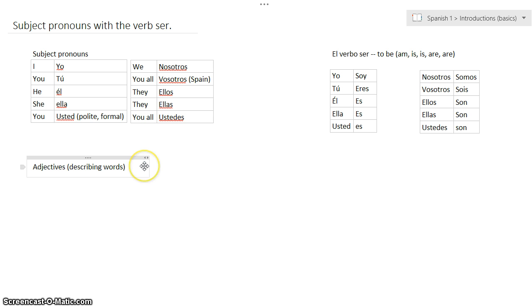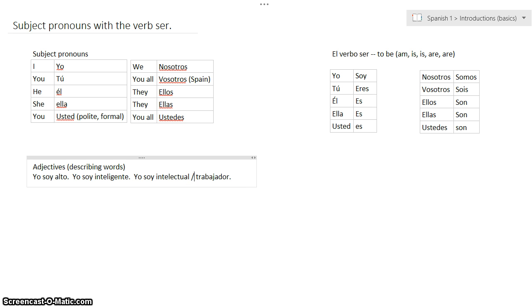So adjectives are describing words, and you already know several adjectives because you already had to describe yourself multiple times. You've said sentences like yo soy alto, or yo soy inteligente, yo soy intelectual, trabajador, any of these adjectives that you have in your speaking notebook.